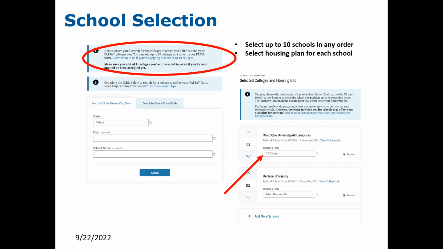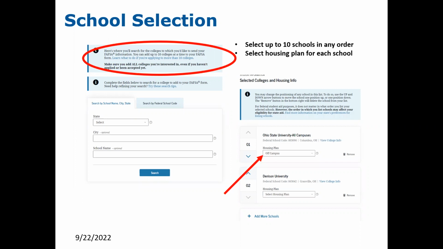Once the FAFSA is processed, which usually takes about 48 to 72 hours, the student may log back in, go to the school selection section of the FAFSA, and they may add up to 10 more colleges and universities and submit that FAFSA. It does not matter what order you list the schools on the FAFSA form.